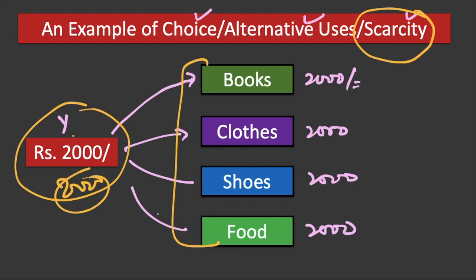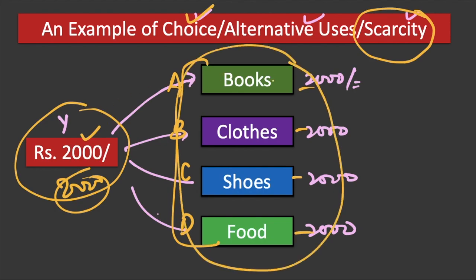So you have income which is limited, for example 2000, therefore you have to make a choice among the alternatives that you have in front of you. You have four alternatives and you have to make a choice. Your resource has alternative uses. You can buy different things from it, you can put it to different use. So these choice, alternative uses and scarcity terms become clear through this example.